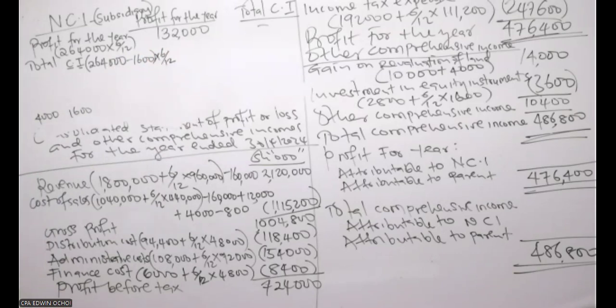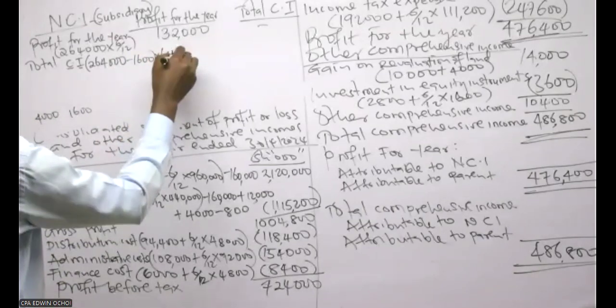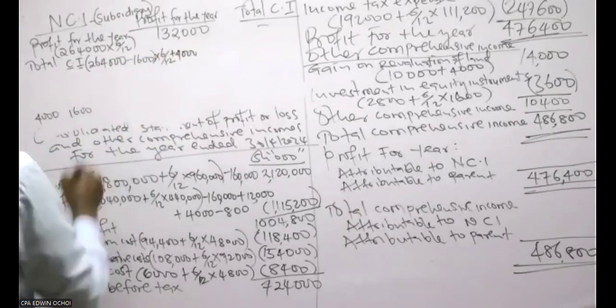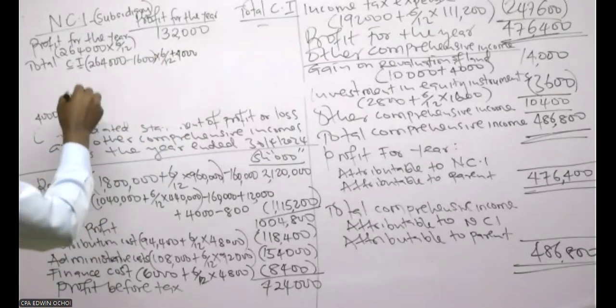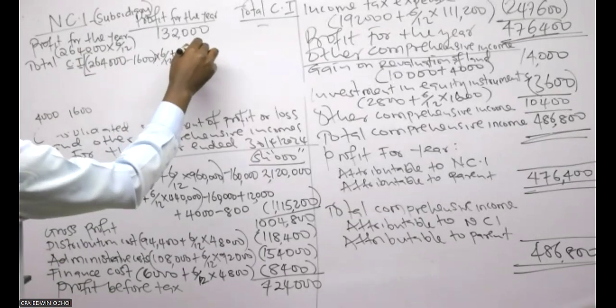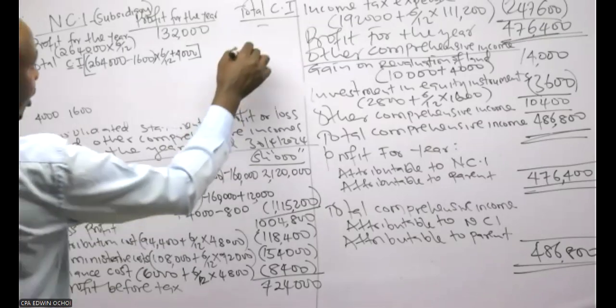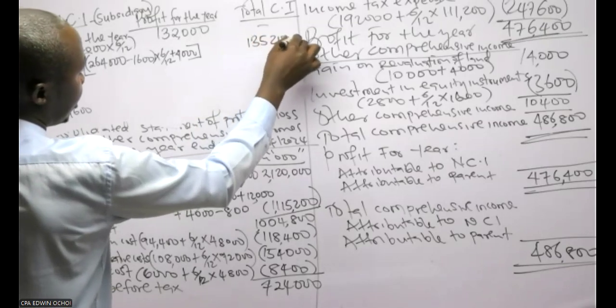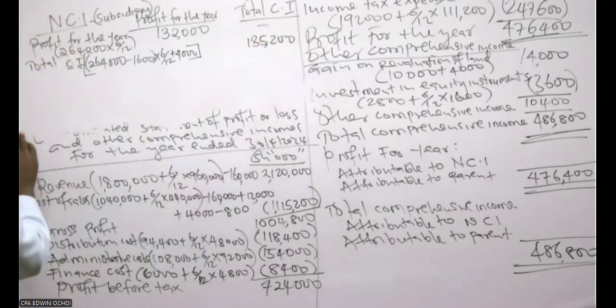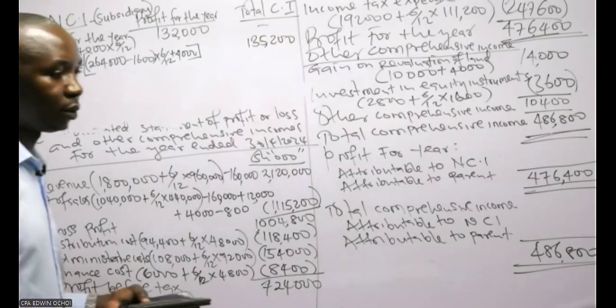Then add the 4,000. So 264,000 minus 1,600, divided by 2, plus 4,000. That is 135,200.